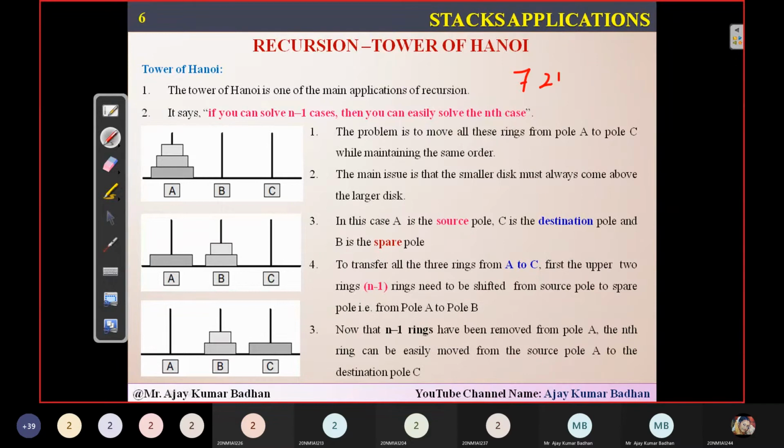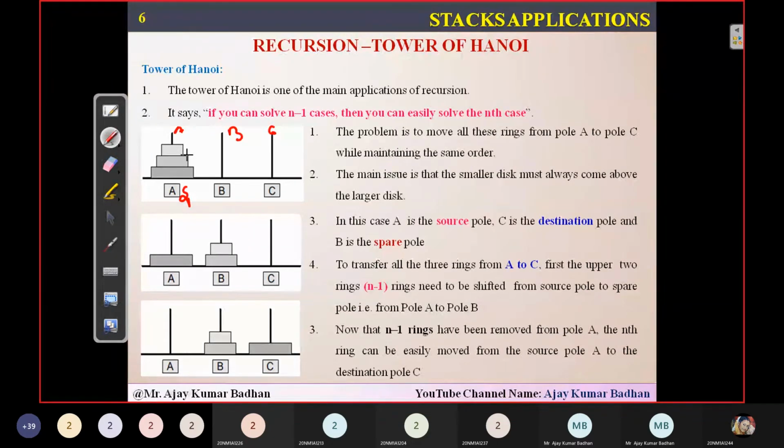So how to solve it? Here the problem is to move all the rings from pole A to pole C. What is the pole here? This is your source pole A. This is your B. This is your destination. So you have to shift all these discs from this pole to this particular pole. The main issue here is that the smaller disk must always come above the larger one. Yeah, this is the condition.